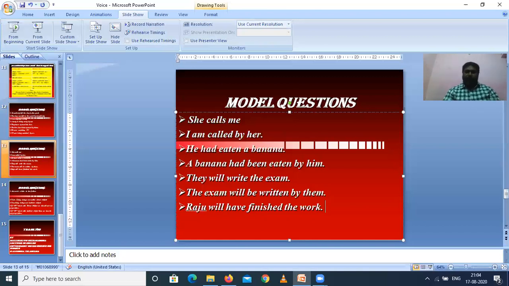Okay, right. And then the next example, Raju will have finished the work. So here, if you see this example, Raju is the subject, will have finished is the verb, the work is the object. The given sentence is in future perfect tense. The work will become the subject here. So the work